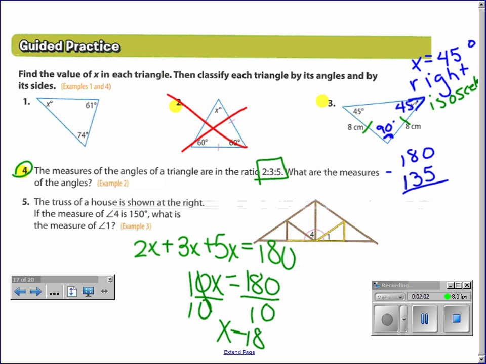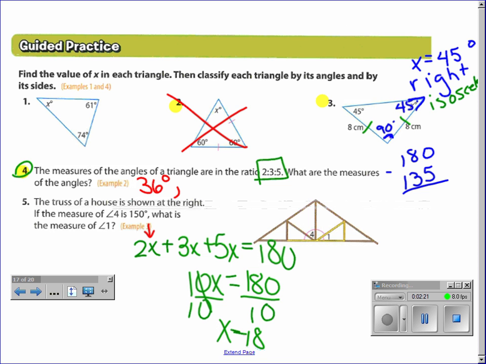However, this is not the number of degrees in that angle. What are you going to do with this 18? Multiply it by 2, 3, 5. Okay, so if you plug the 18 in here, the first angle would be 2 times 18, which is 36. Okay, so you have one at 36 degrees.